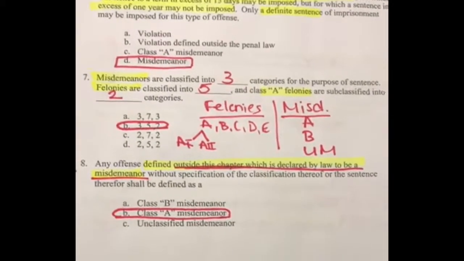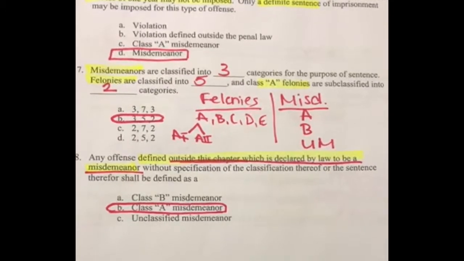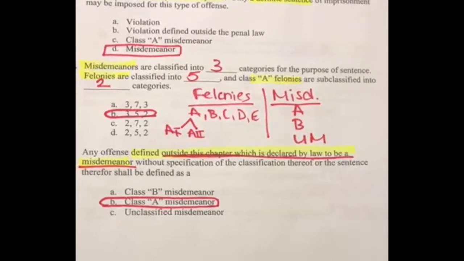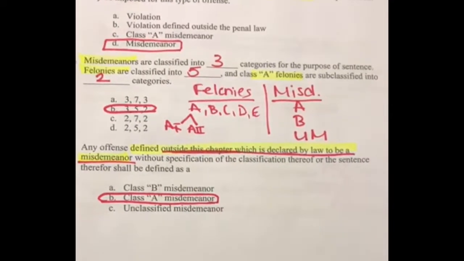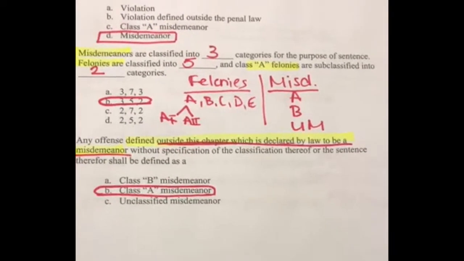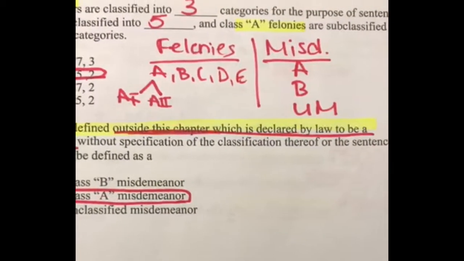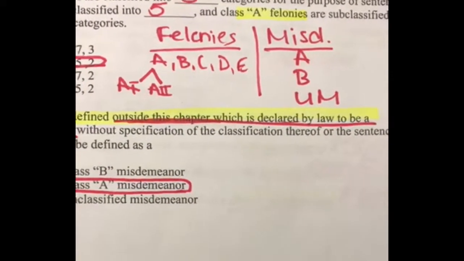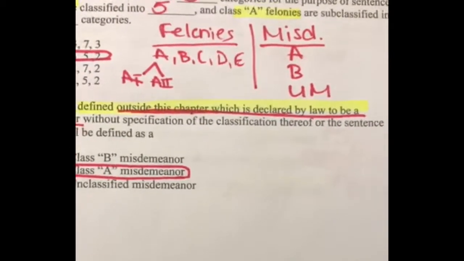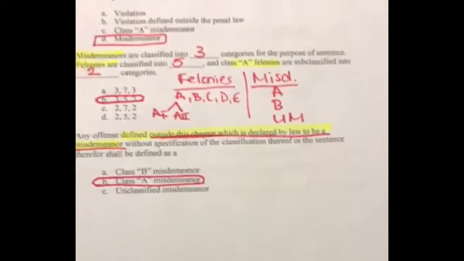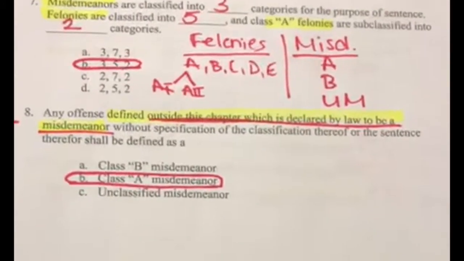7. Misdemeanors are classified into 3 categories for the purpose of sentence. Felonies are classified into 5, and Class A felonies are subclassified into 2 categories. So for felonies, I have a chart here. For felonies, you have A, B, C, D, and E felonies. Class A felonies are subdivided into A1 and A2, and misdemeanors are classified into A misdemeanor, B misdemeanor, and unclassified misdemeanor.